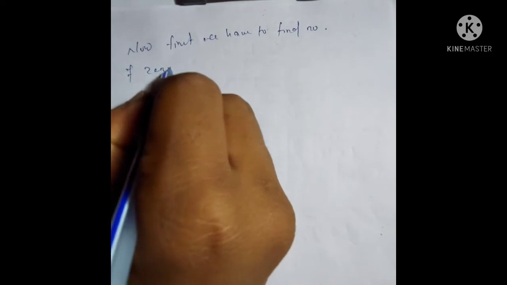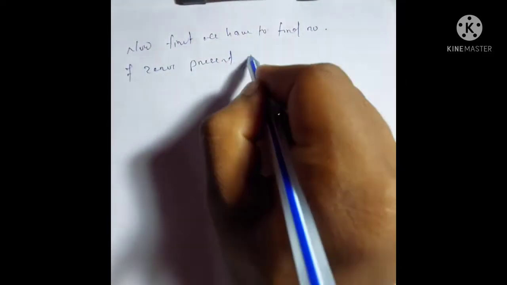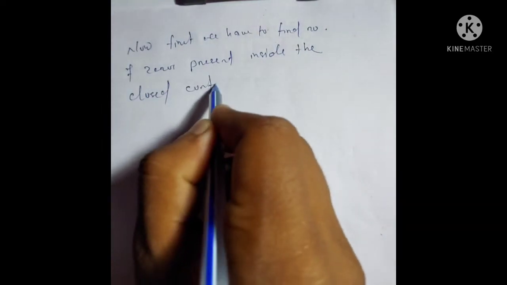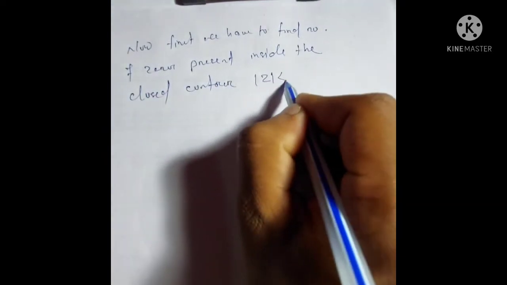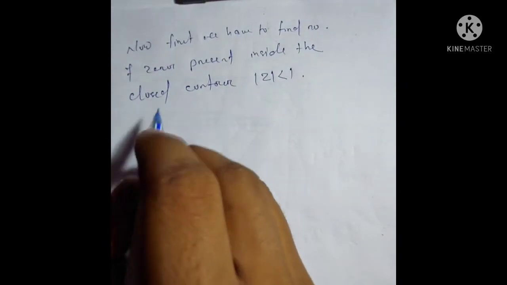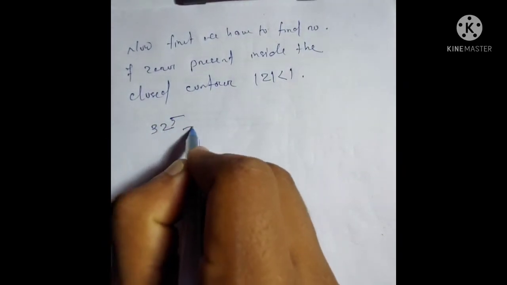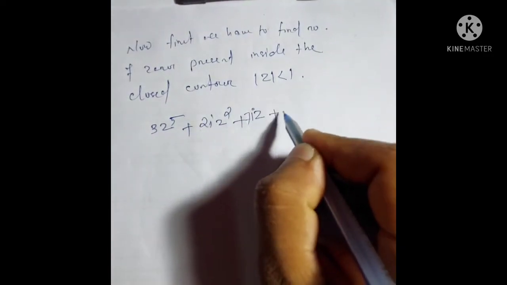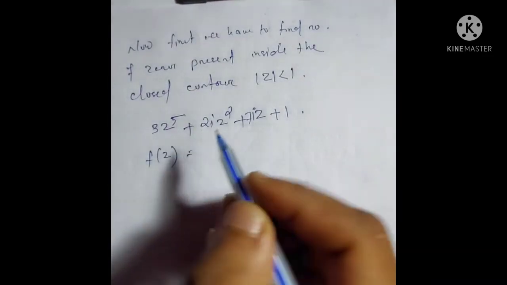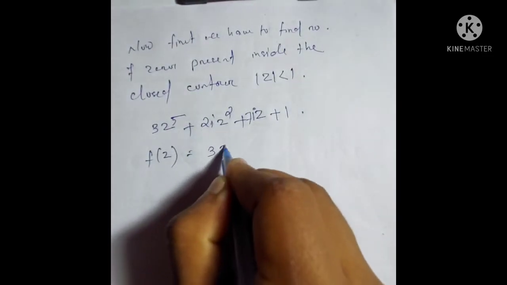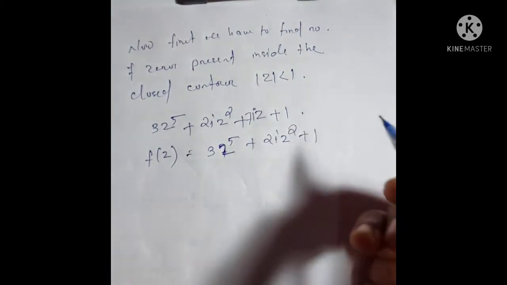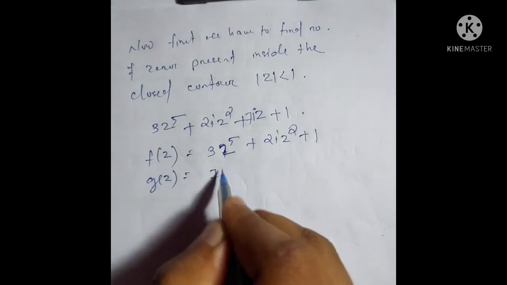find the number of zeros present inside the closed contour |z| < 1. Here the function is 3z^5 + 2iz^2 + 7iz + 1. Take f(z) = 3z^5 + 2iz^2 + 1 and g(z) = 7iz.